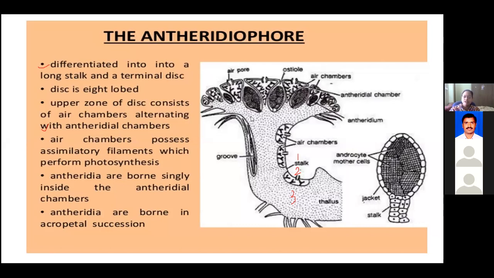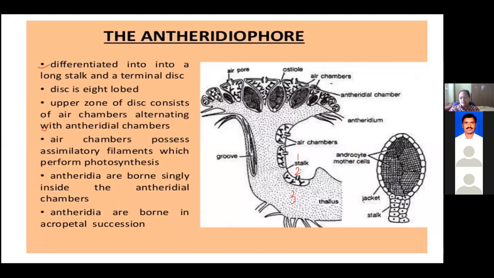This groove can also be called the antheridial chamber. In this antheridial chamber, we can see the development of the male sexual organ, which is called antheridia.